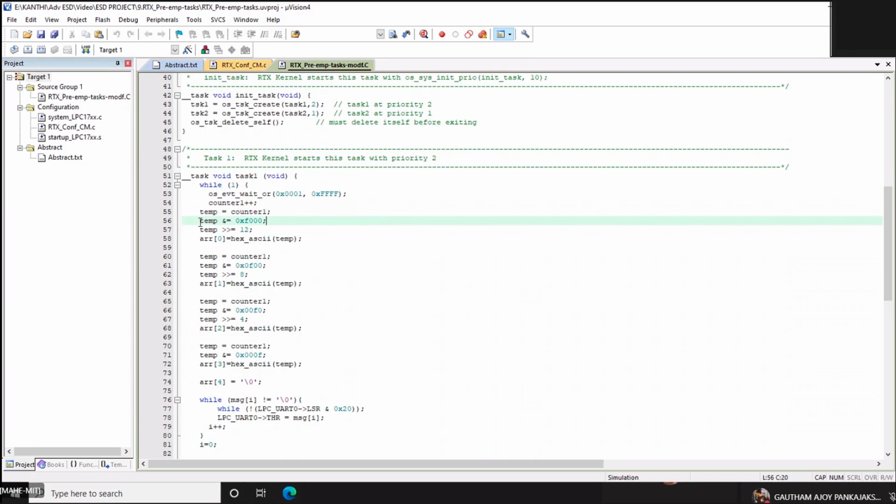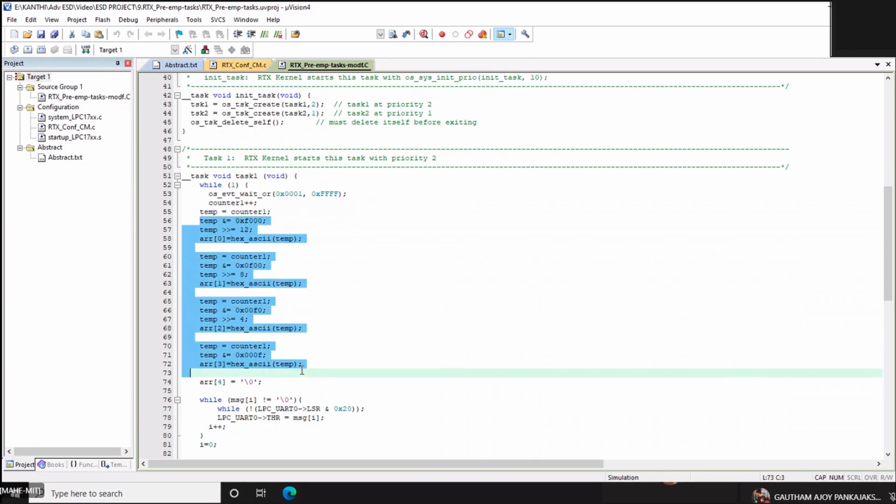Now I am doing this just to get the individual digits of your 4-digit value, shifting 12 bits to the left and shifting by 8 bits, so that I mask it and get the value and put it in your array of data. Array 0, array 1, array 2, array 3, like that. These are the locations wherein I get the value. After I shift it, I call the hex to ASCII function and get the value. That much I do.